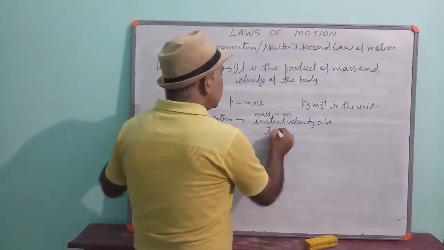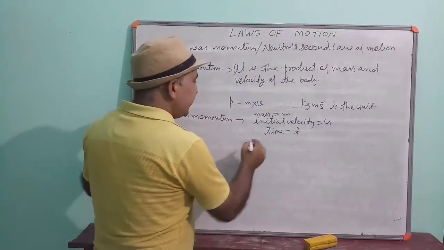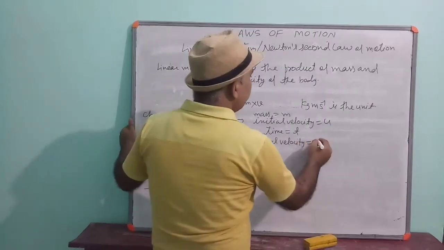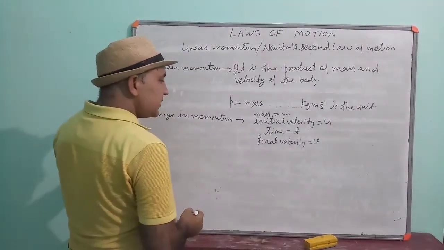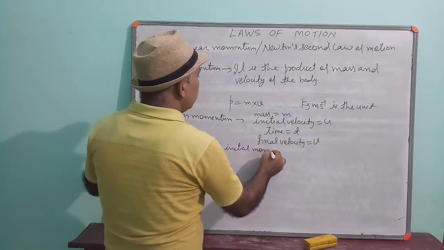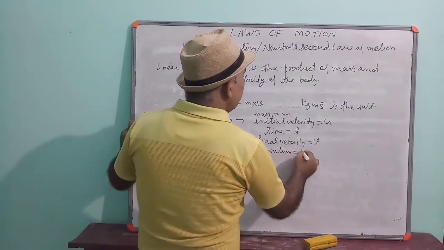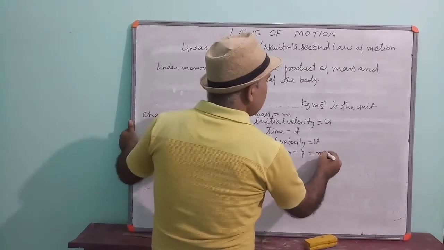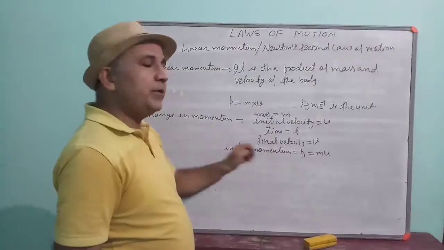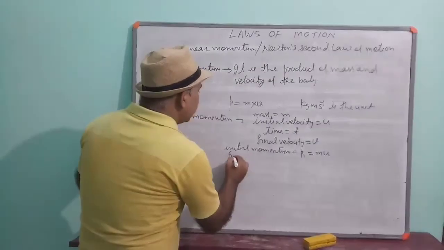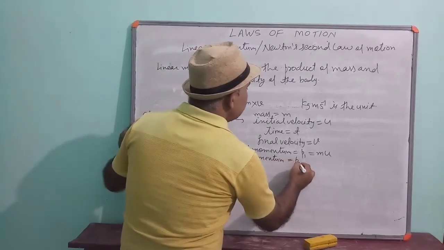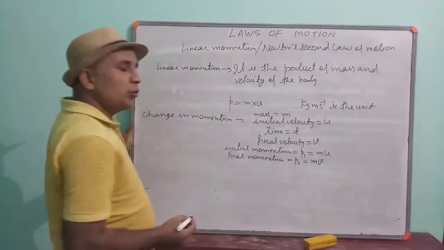After time t, suppose the final velocity becomes v. In this case, the initial momentum will be, suppose it is p1, so you can say it is m into u, because initial velocity is u. And what will be the final momentum? Suppose it is p2, then it will be equal to m into v.